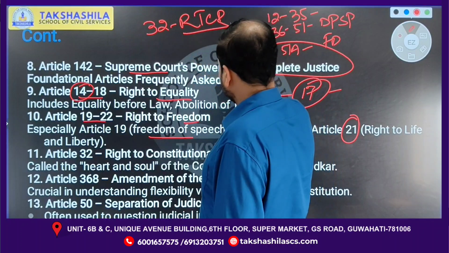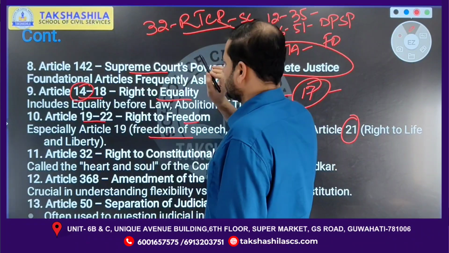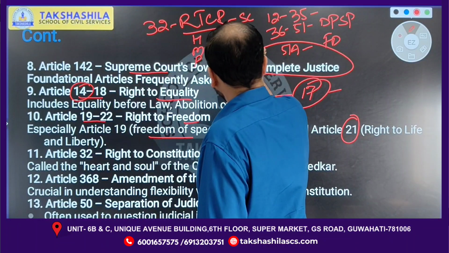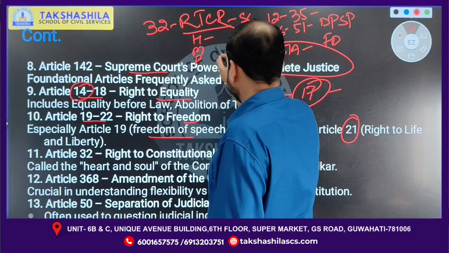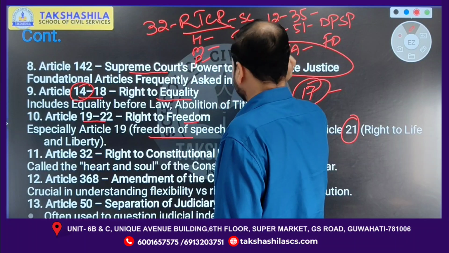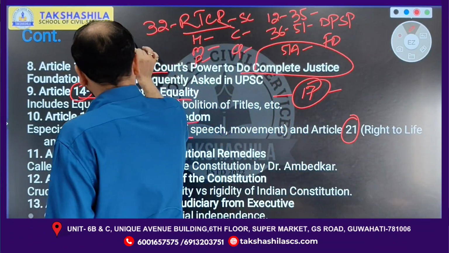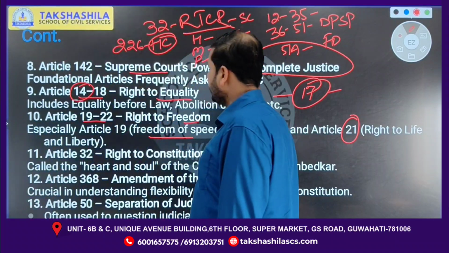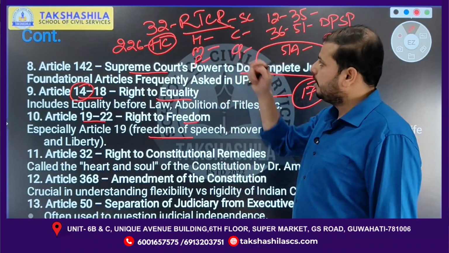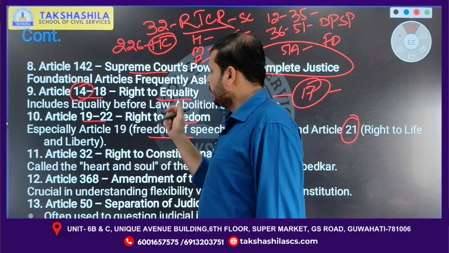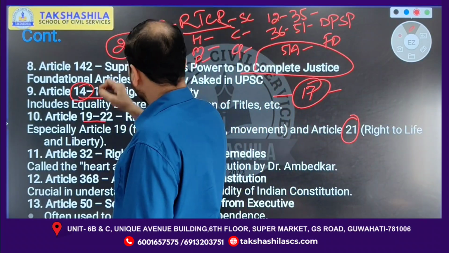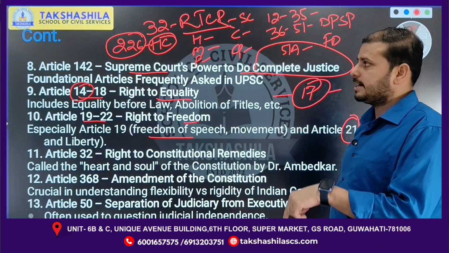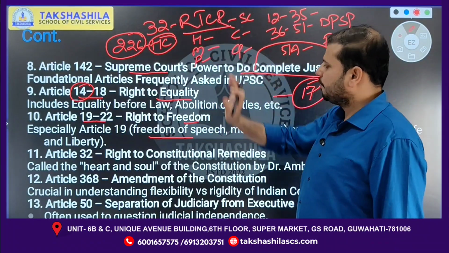Because under Article 32 the Supreme Court can issue writs. There are 5 types of writs, HMPCQ: Habeas Corpus, Mandamus, Prohibition, Certiorari, Quo Warranto. Then Article 226, the High Court can also issue the writs, and only in one case is the High Court superior to the Supreme Court: by using Article 226, high courts can issue writs for fundamental rights and also for other legal rights, but the Supreme Court can issue writs only for fundamental rights.